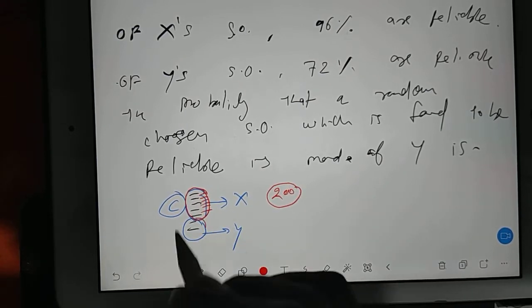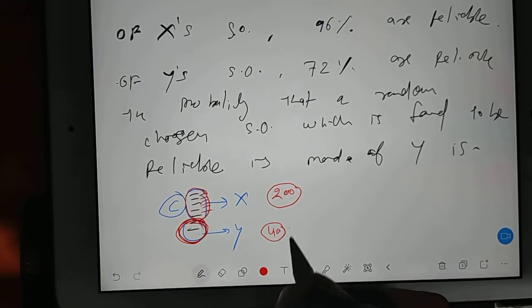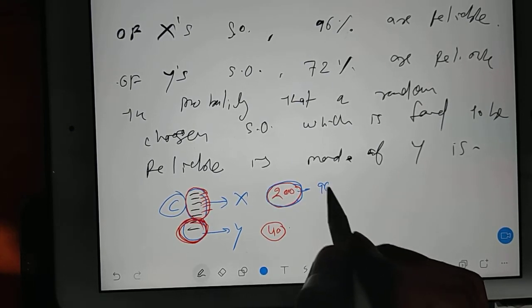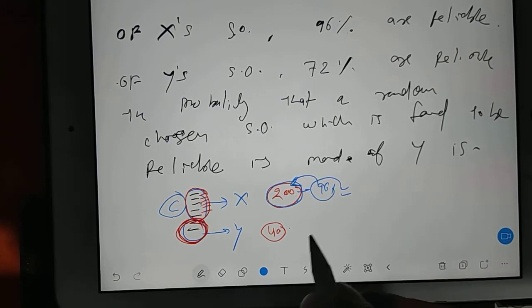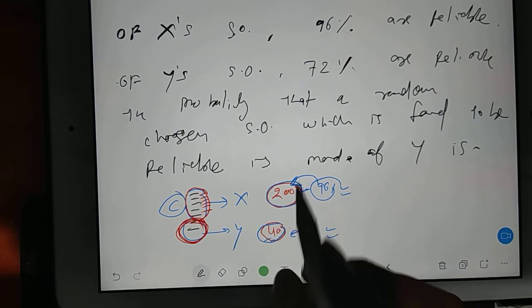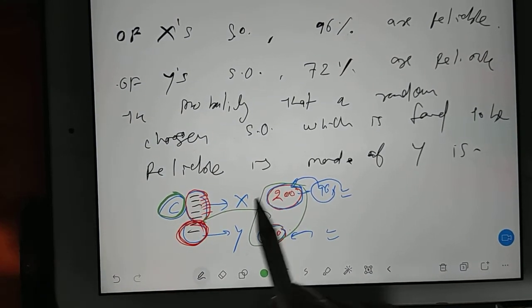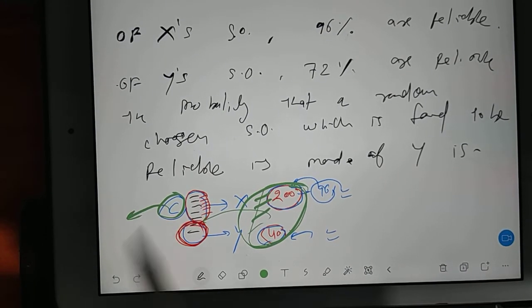Out of this, 96% are reliable for X and 72% are reliable for Y. Now they are both sent to the company, so all the shock observers are together. Now we are selecting a shock observer. What is the probability that it is coming from Y?